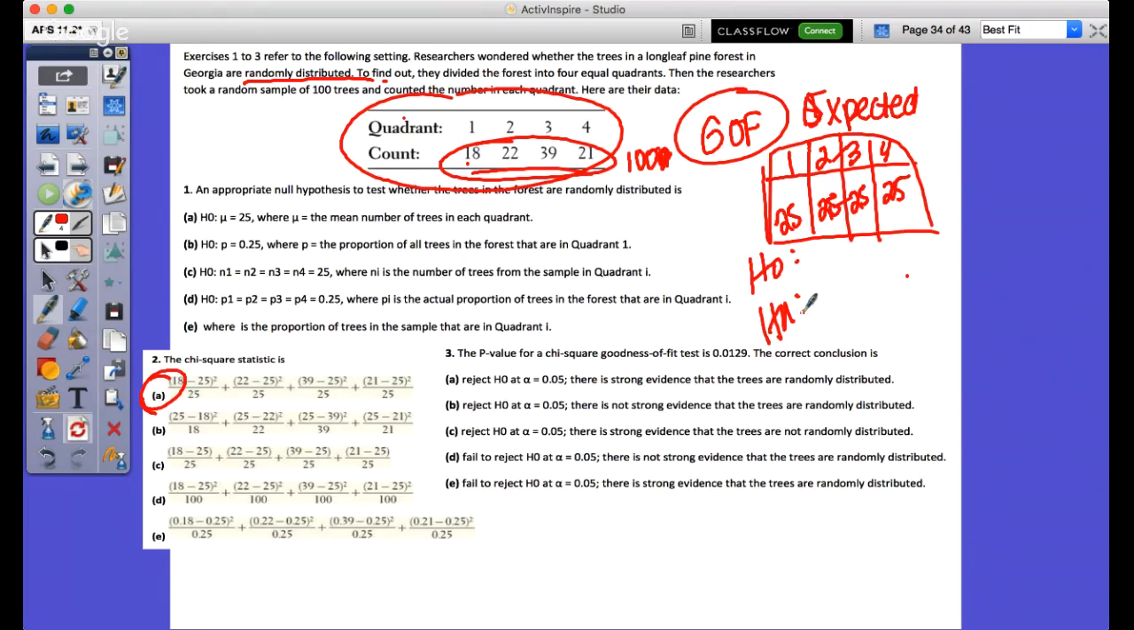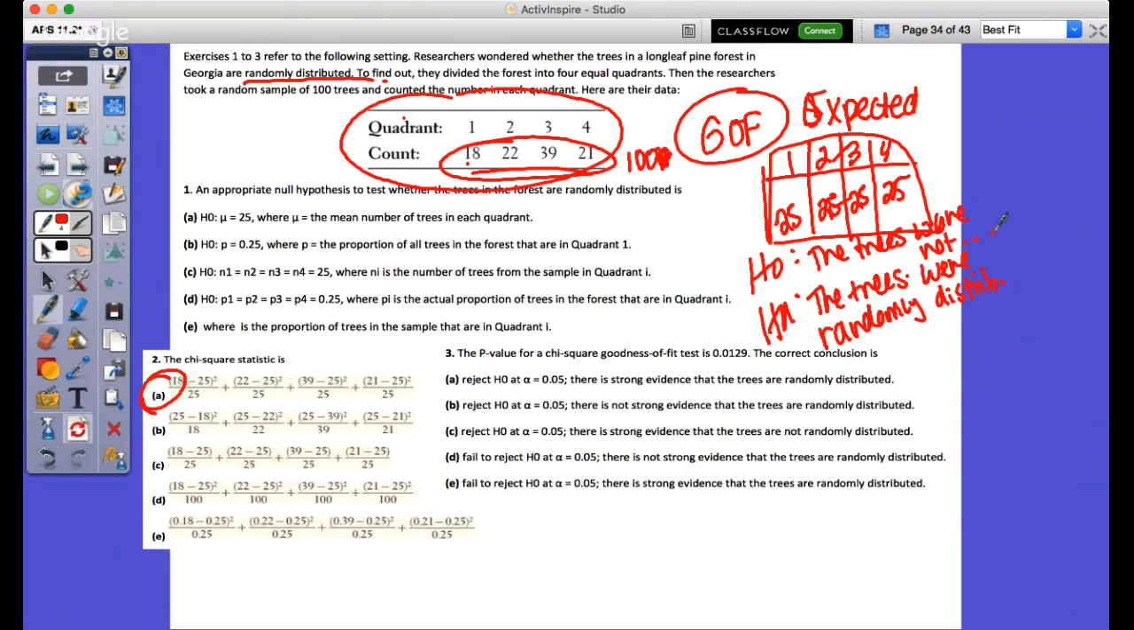Well, they're trying to find, researchers wondered whether the trees in a longleaf pine forest in Georgia are randomly distributed. So the alternative they're trying to show is that the trees were randomly distributed. That's what we're trying to find, right? Yeah, researchers claim it's true. And so the null is the trees were not randomly distributed.